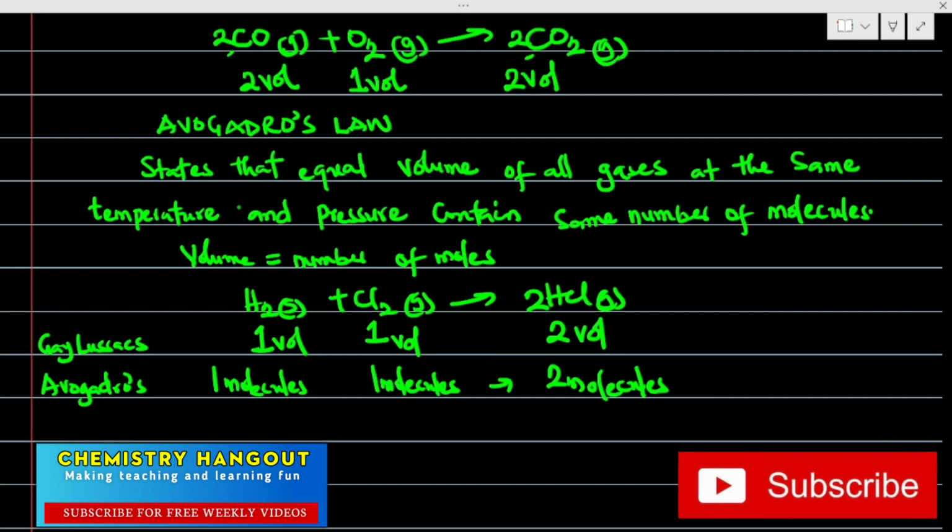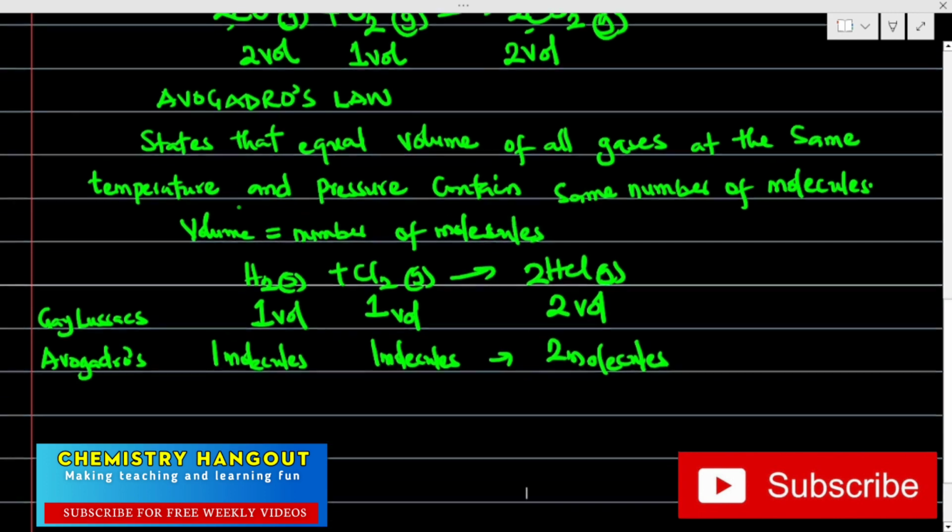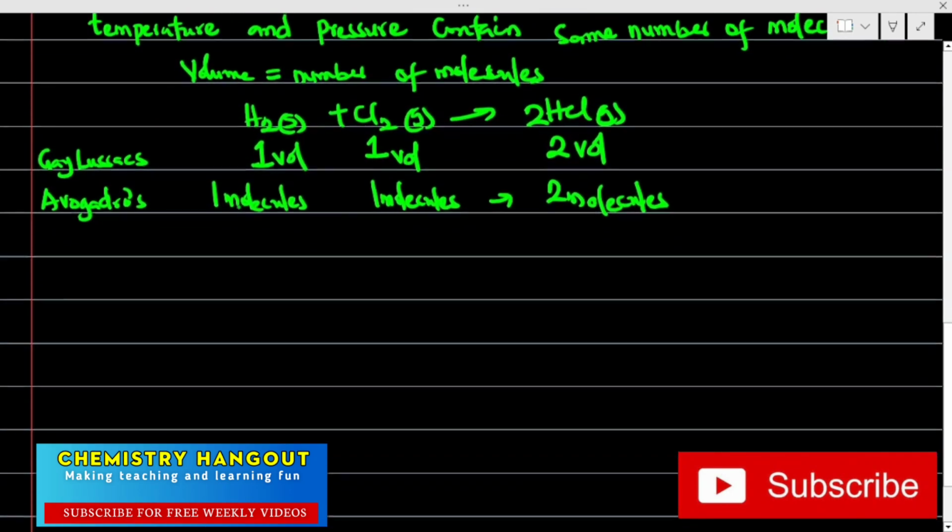So Gay-Lussac's law is talking about this in terms of volume, while Avogadro is talking about this in terms of molecules. Can you see that now? What Avogadro is saying is that volume at constant temperature and pressure is the same as the number of molecules. Let's take another example before we look at the calculation aspect.